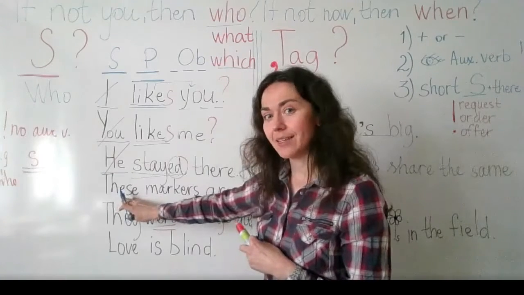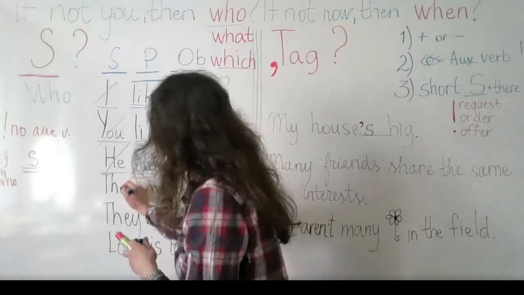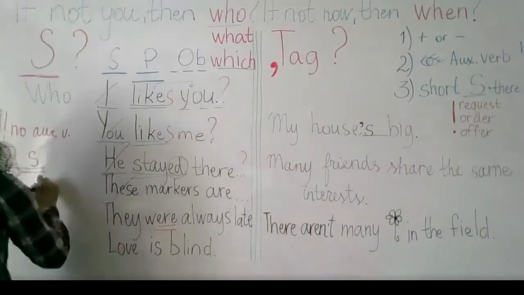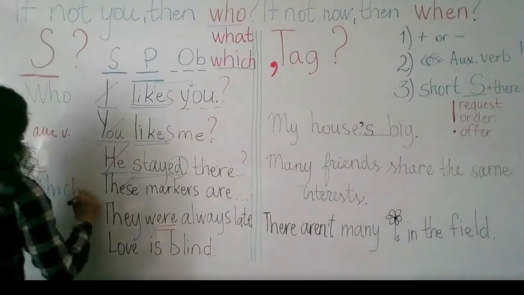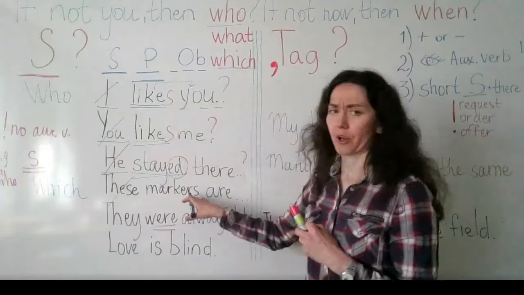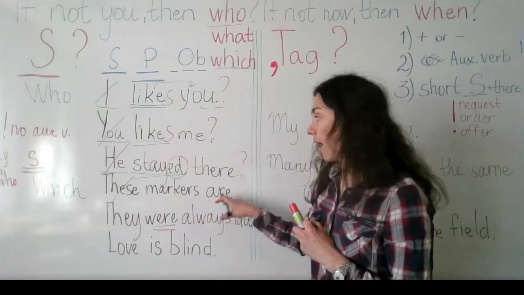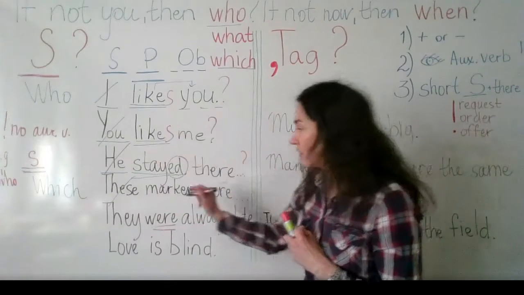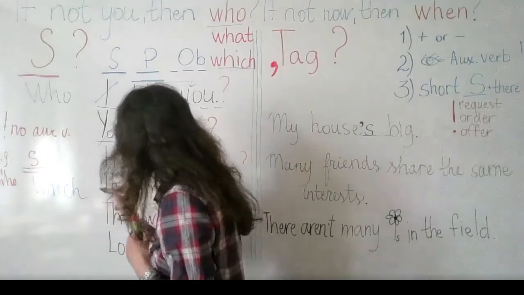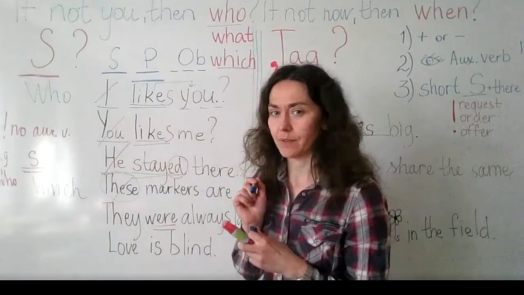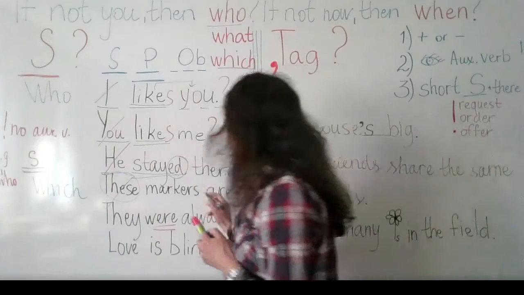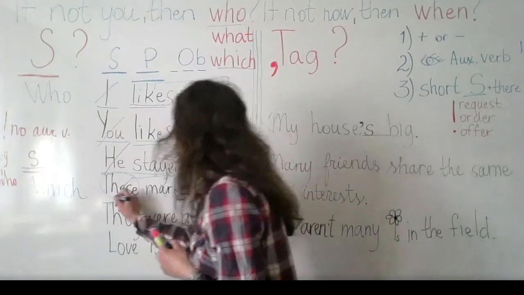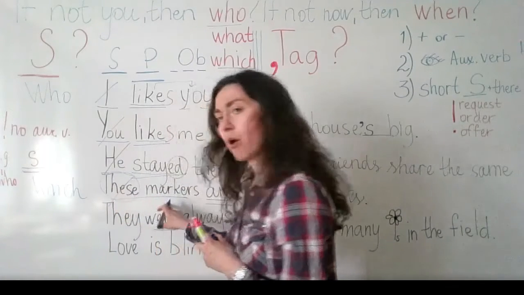Instead of saying these, I can write which. Which markers are very good? So in fact, we ask this to this part, to these words. But here we have this verb, here we have this subject, these markers is the subject.